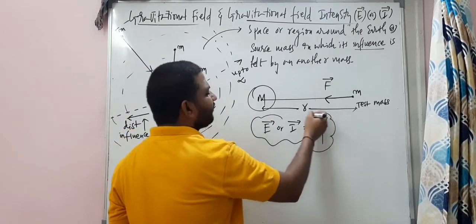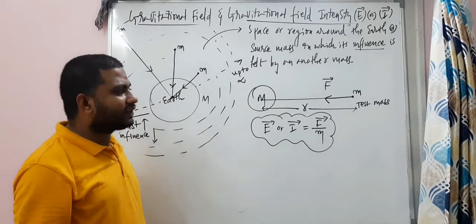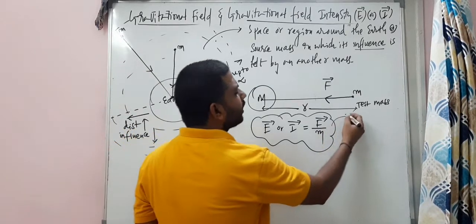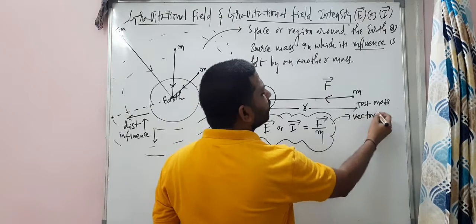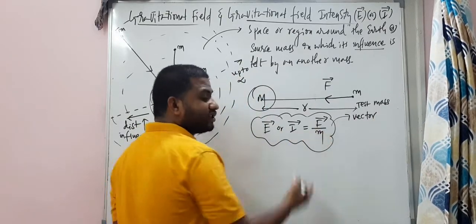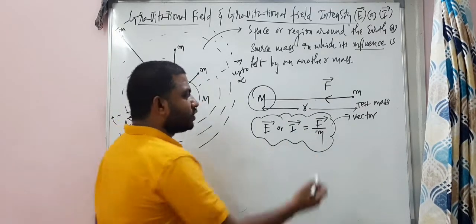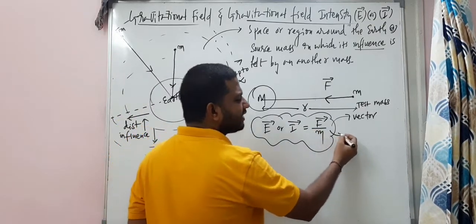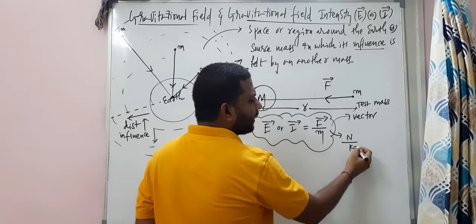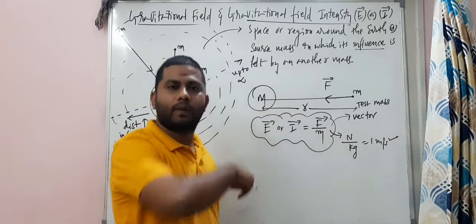Let's talk about it. It is a vector quantity, and let us talk about its units. Carefully observe. So this is Newton and this is kg. Newton per kg is equal to 1 meter per second square. Yes or no?